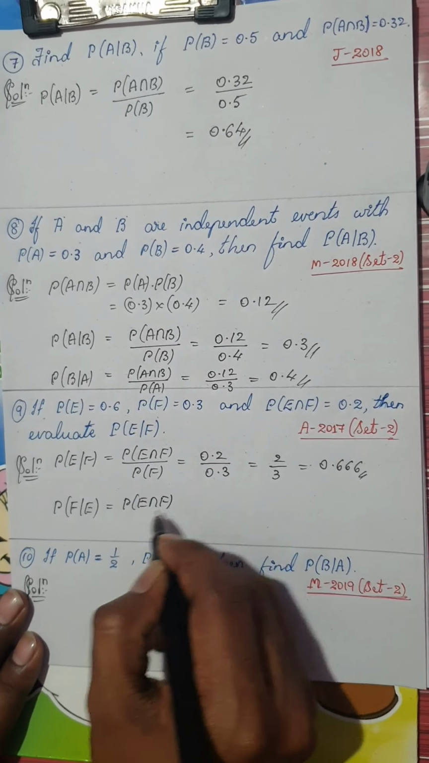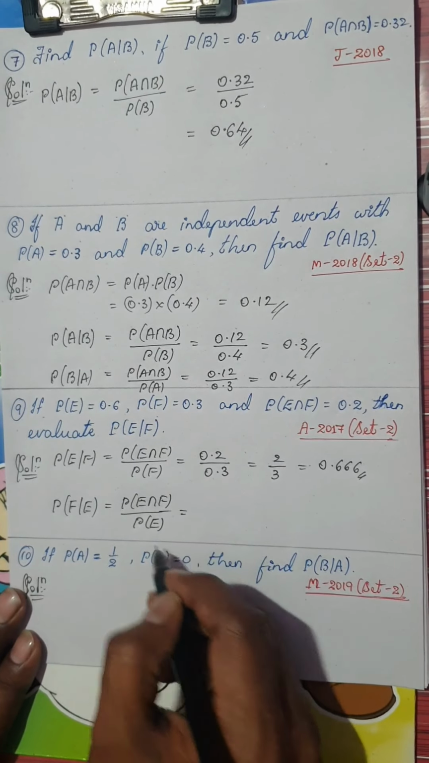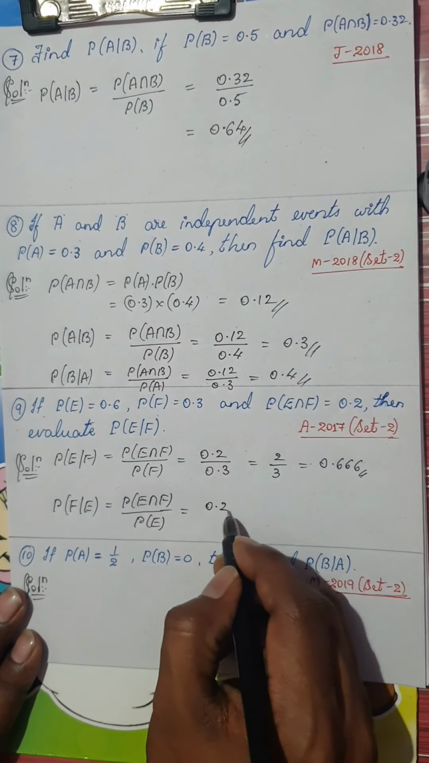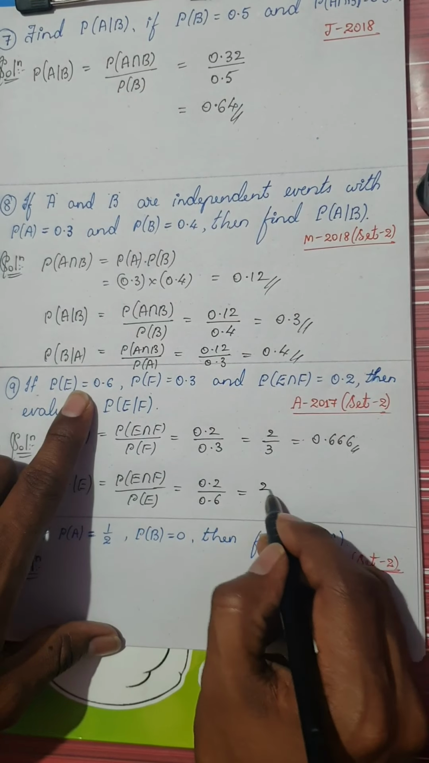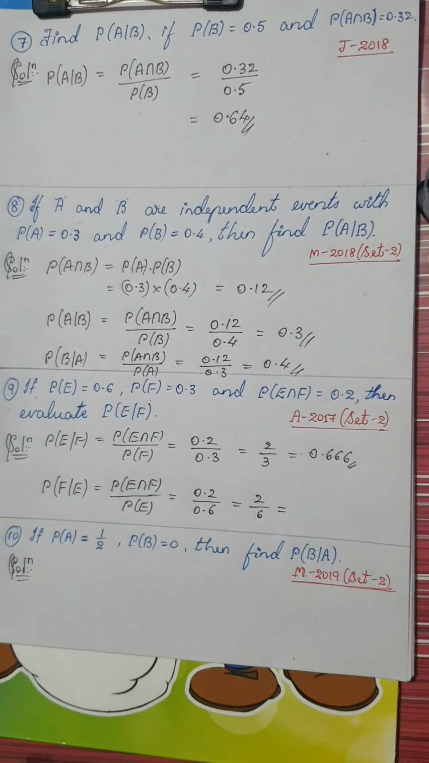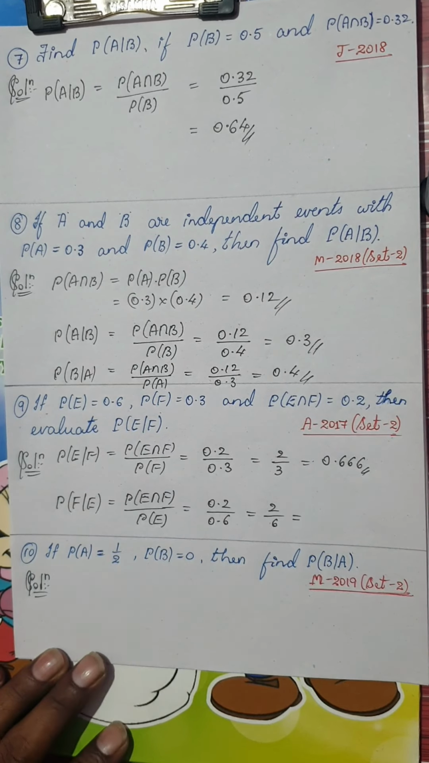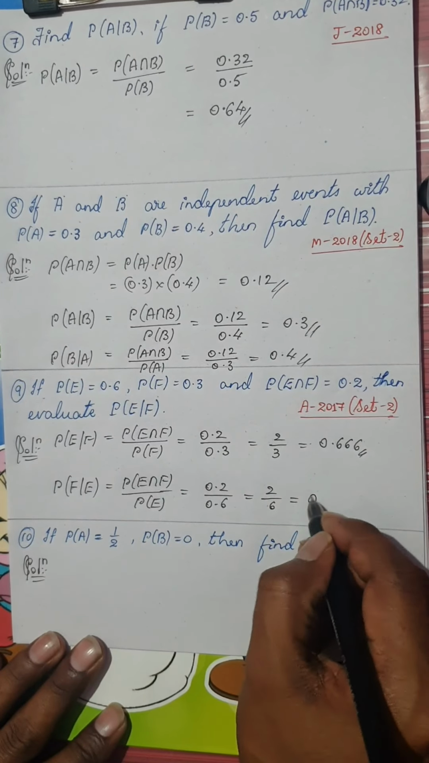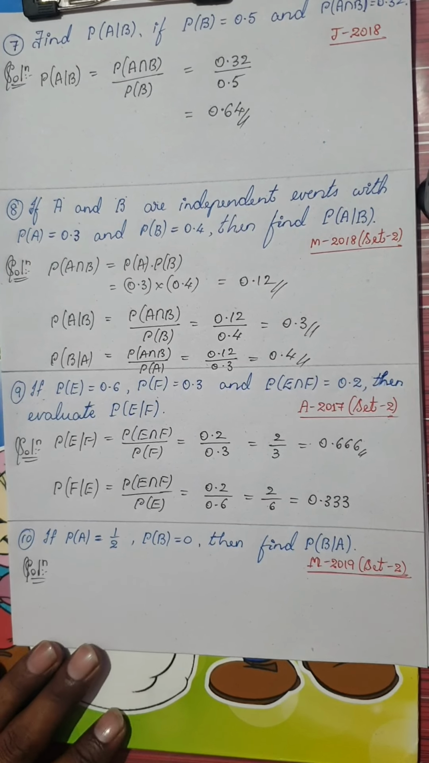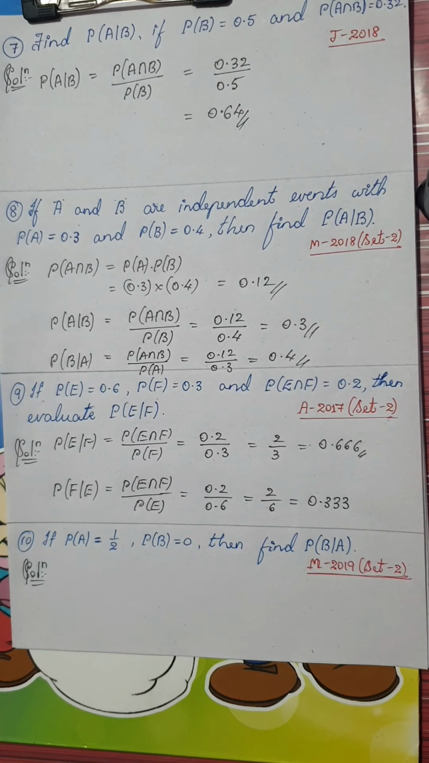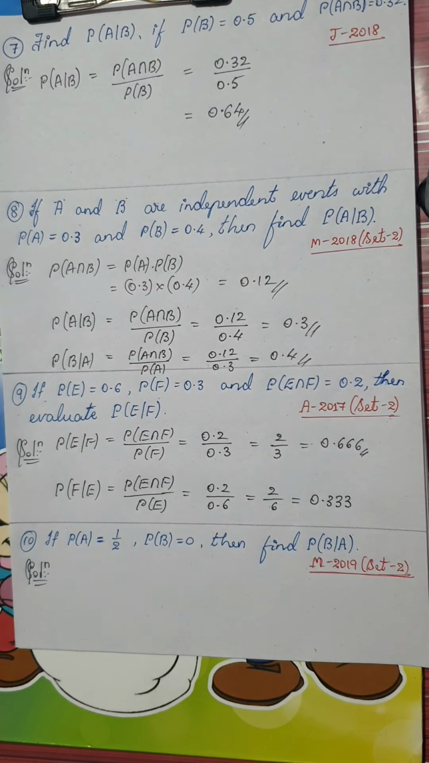Similarly, if he asks you probability of F given E, the condition is very same, probability of E intersection F divided by, rather, probability of E in the denominator. So this would be 0.2 divided by probability of E, which is 0.6. So you will actually get 2 divided by 6, that is nothing but 0.333. Well, students, let us take one more question before winding up this solution.